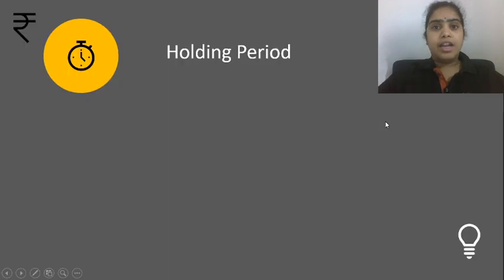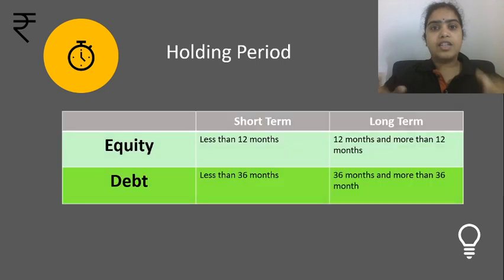The first thing one has to see is the holding period, that is, how long we are staying invested in a specific scheme. For equity, if we are invested for 12 months or less, then we are a short-term investor. But if we are invested for 12 months and more, then we are a long-term investor. But in the case of debt, the minimum period should be 3 years or 36 months. Up to that, you will be considered as a short-term investor. For more than 36 months, you will be considered as a long-term investor.